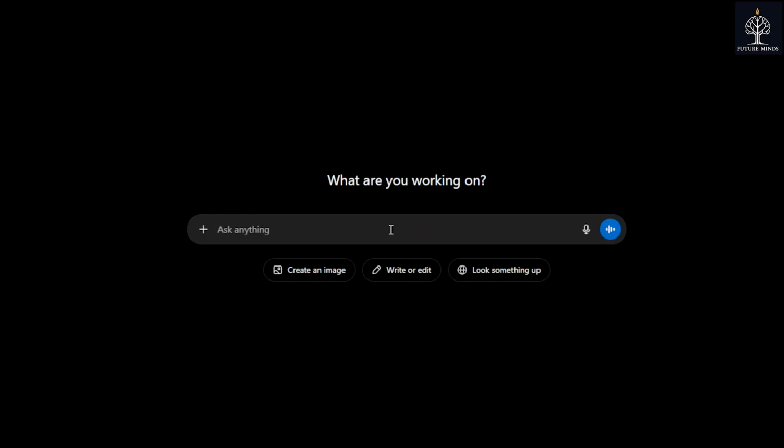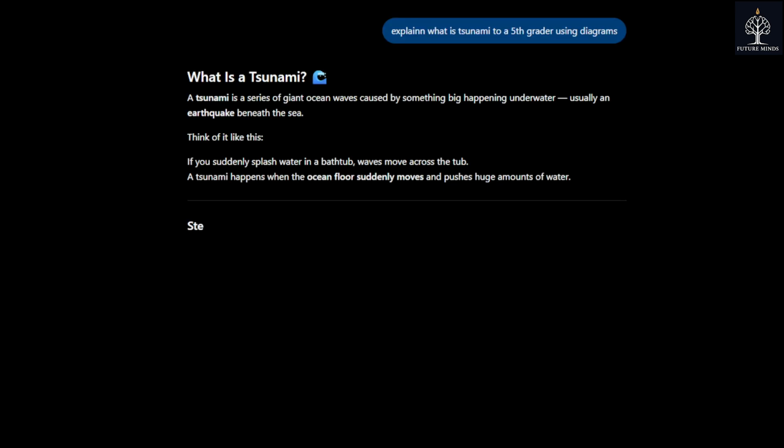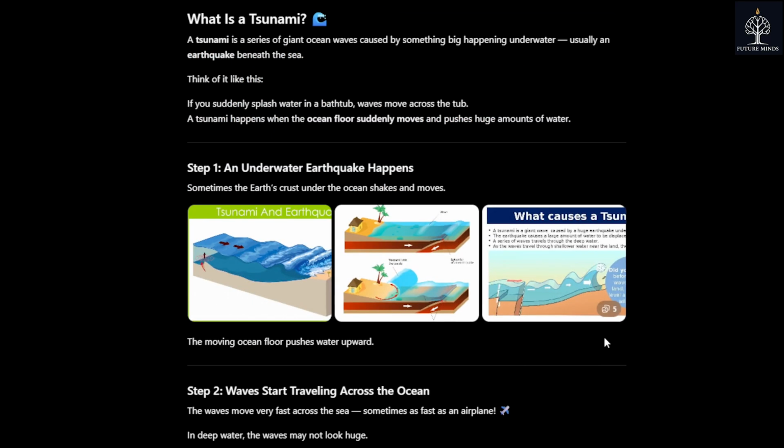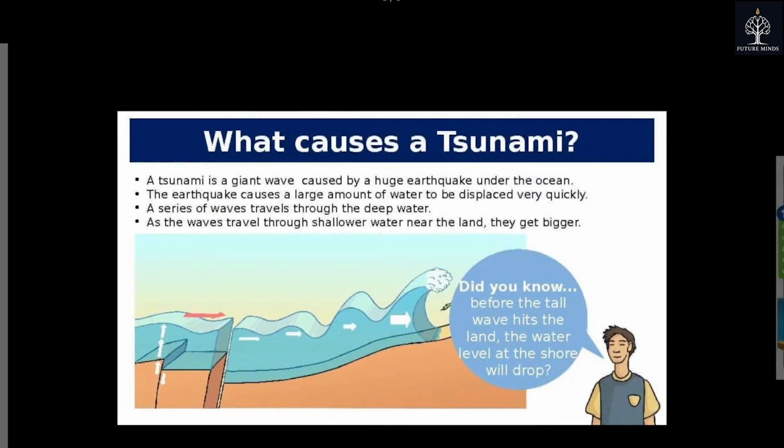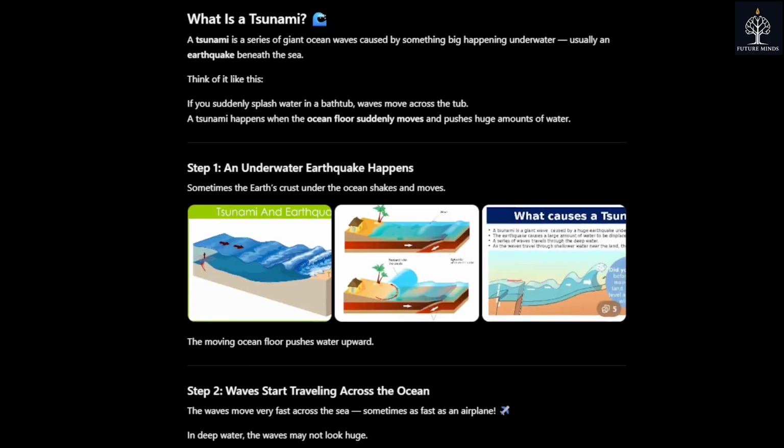Now you will not do this. What you will type is, "Explain me this concept." Now this concept can be anything. It can be inflation, photosynthesis, or natural disasters such as tsunamis. What you will do is ask the AI to explain it to you as if you're a toddler or a fifth grader. Ask it to draw diagrams for you. Ask it to even make videos showing how it's possible. Your goal is not to finish the chapter. Your goal is to learn better and have a deep understanding of the chapter.